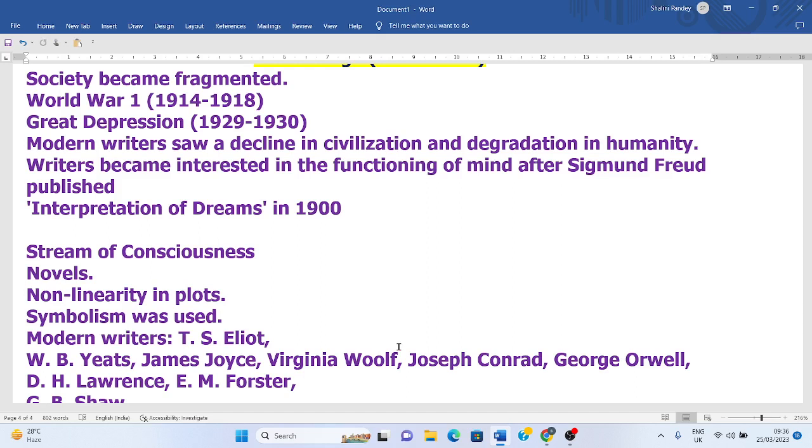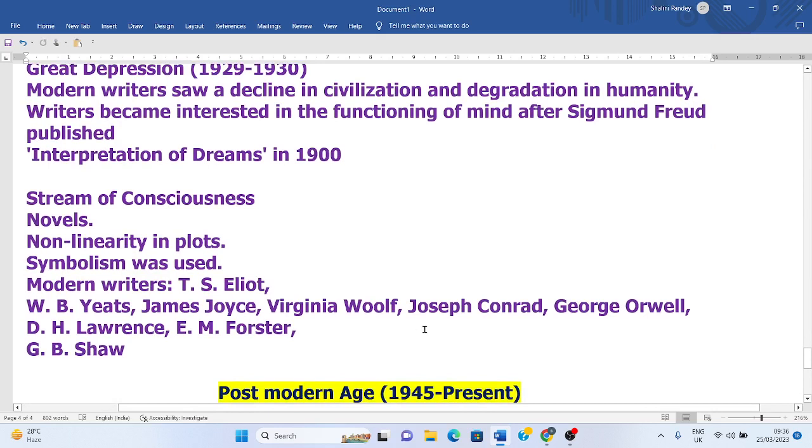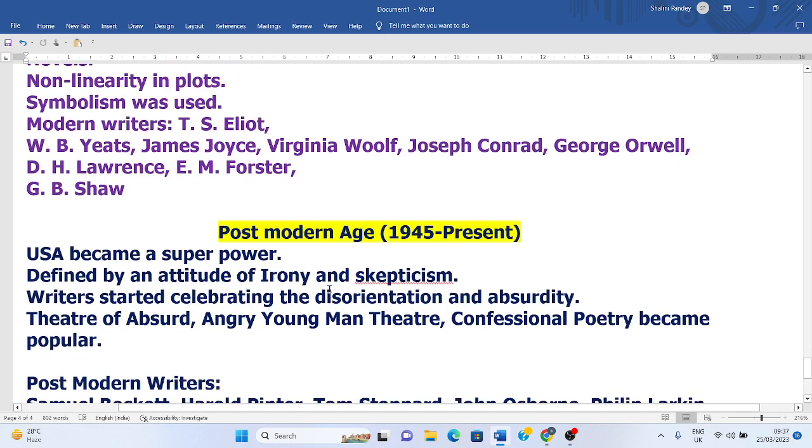Some notable writers of this age are T.S. Eliot, W.B. Yeats, James Joyce, Virginia Woolf, Joseph Conrad, George Orwell, D.H. Lawrence, E.M. Forster, and G.B. Shaw. So this was an age full of confusion, and literature reflected this confusion completely.